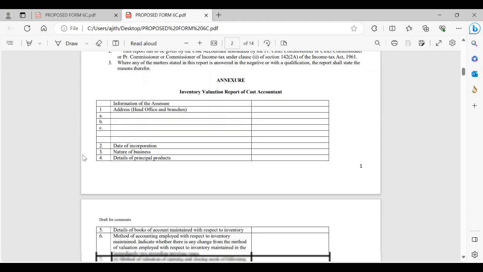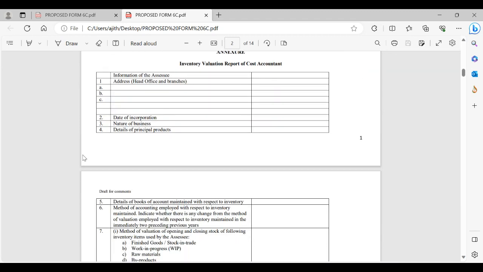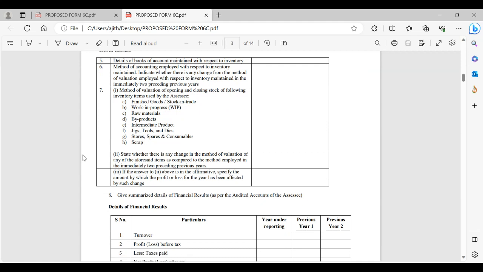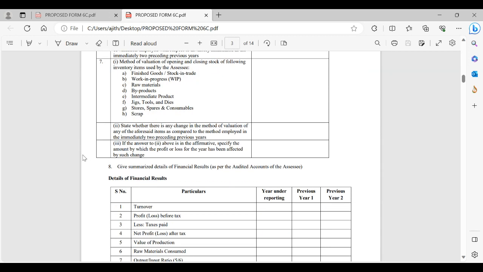Then annexure number 1, inventory valuation, information of assessee, general particulars: name, address, date of incorporation, details of principal products, details of books of accounts maintained with respect to inventory. So what are all the books of accounts, methods adopted? Then you have to give all these things in specific, for finished goods, stock in trade in case of resellers and traders, work in progress, raw material, byproducts, intermediate products, jigs, tools and dies, stores, spares and consumables. Scrap separately we would be required.